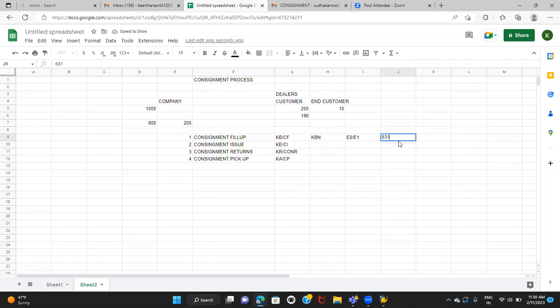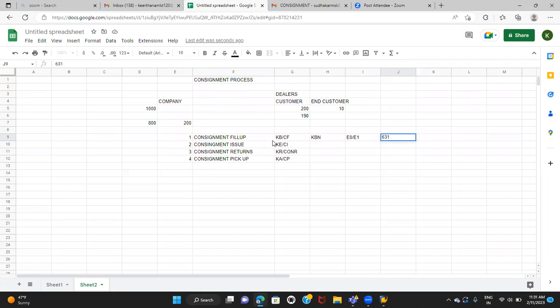So how will the consignment process work? Sales document type is KB or CF, item category is KBN, scheduling category is 0 or E1, and movement type is 631. So these are the main things we need to remember in the consignment fill-up process.